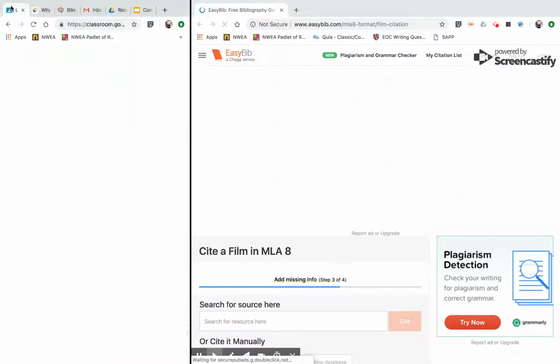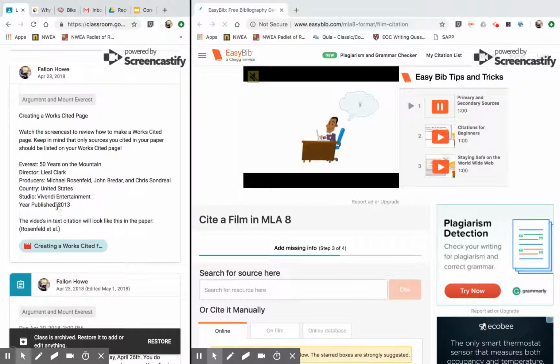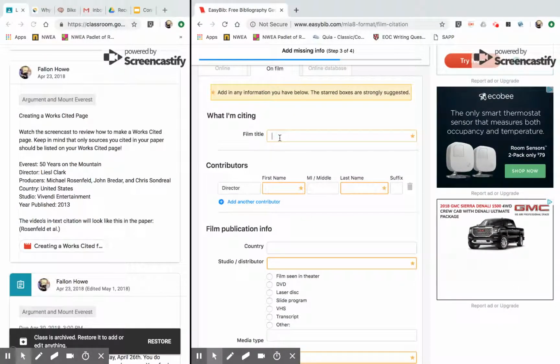Now, this is what I have typed up from last year with citation information. Now, the year is not correct on here. It will be 2003 like we talked about in class. But we watched the film in person. The film title is Everest, 50 Years on the Mountain. Then the director is Lisa Clark.